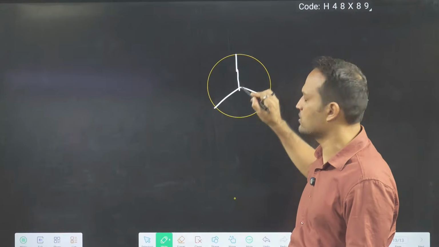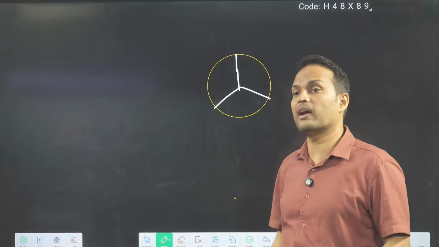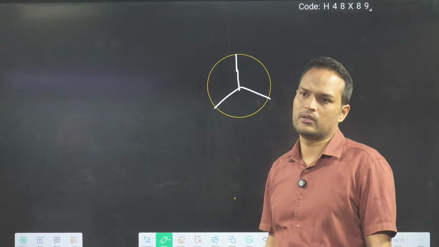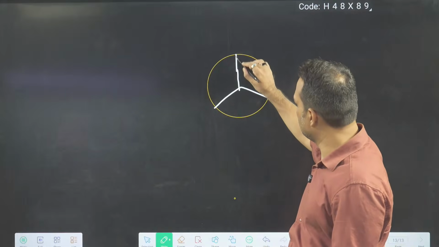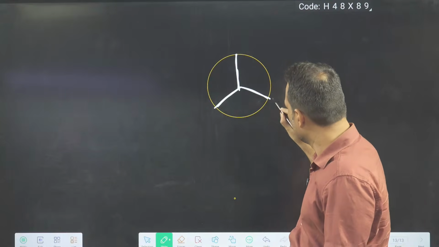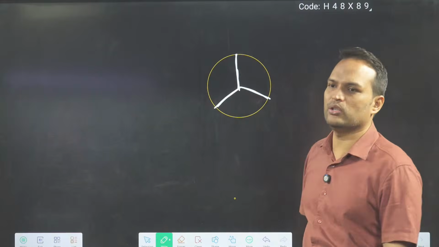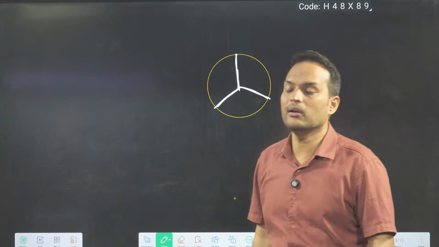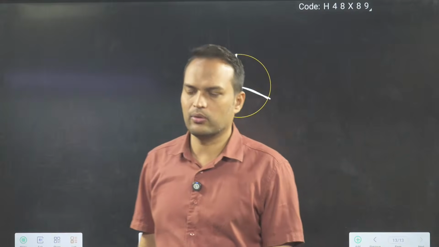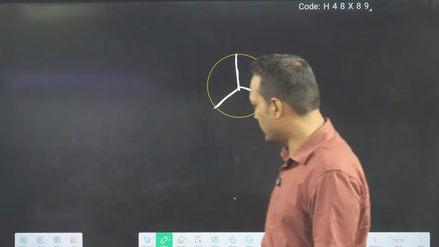Center circle is 360 degree. I will divide it 120 degree each. 120 degree, like the Mercedes symbol you are seeing. 120 degree. Okay, na? So this shape is known as what? Trigonal planar. Trigonal planar. Clear to everyone?